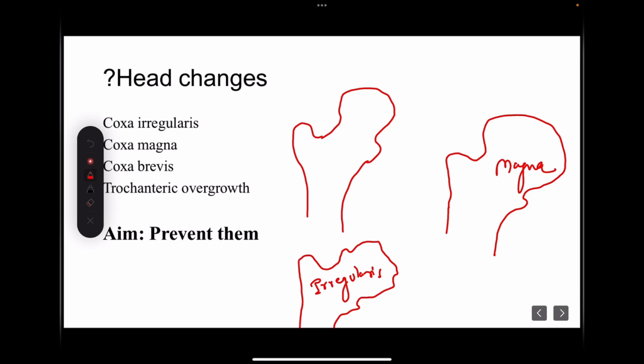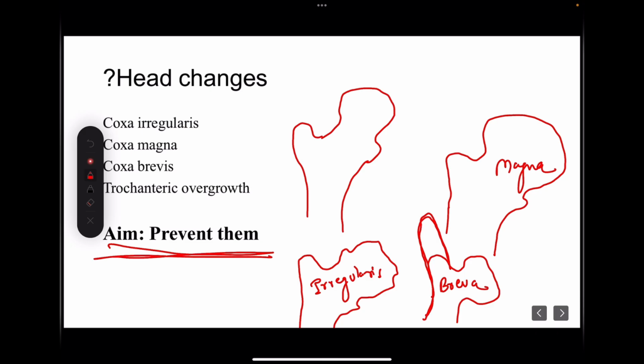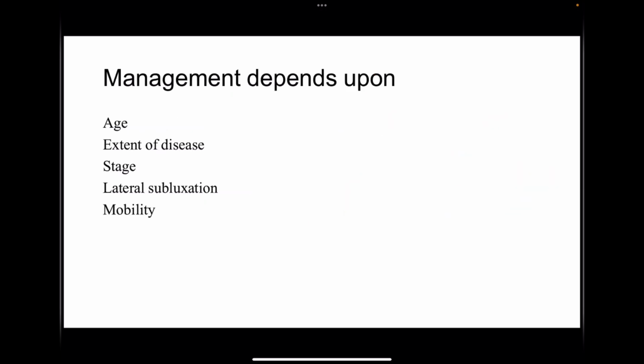A child sometimes can have a short neck, that is coxa brevis, and sometimes trochanteric overgrowth. So this is how different head changes present in a child with Perthes disease, and our aim is to prevent them all. And if any of these changes do develop, we have certain salvage procedures to give the child symptomatic relief. We will be discussing that.